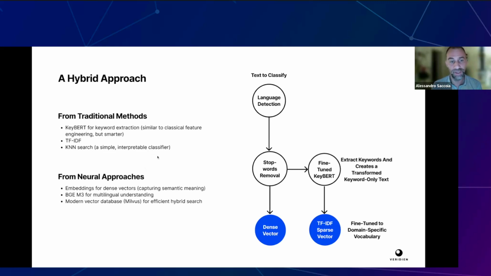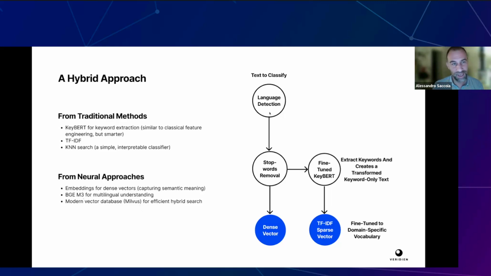That is a simple, interpretable classifier. And from the neural approaches, we took embeddings, BGM3, that is the embedding model we are talking about today, and we use a modern vector database, Milvus, for efficient hybrid search. So the pipeline from above, it takes a text.